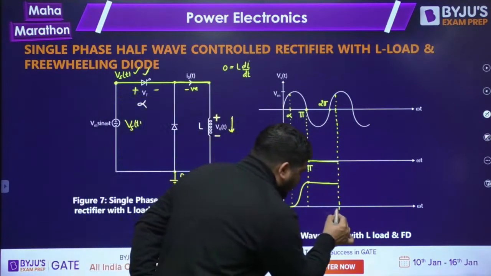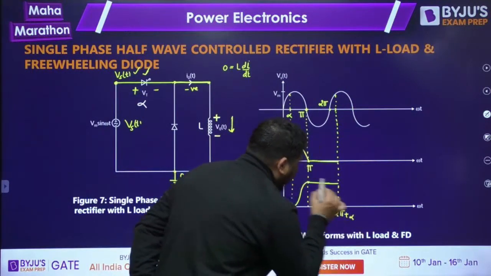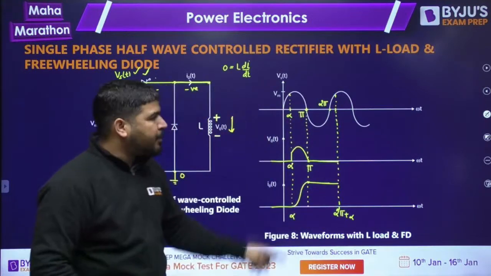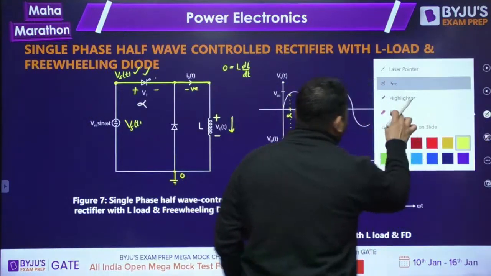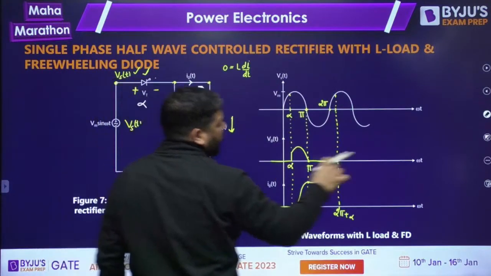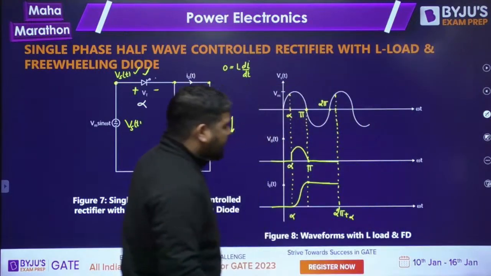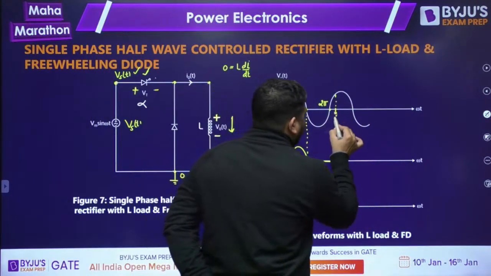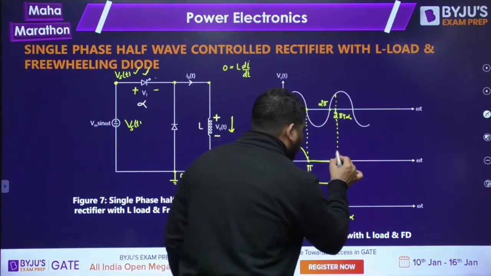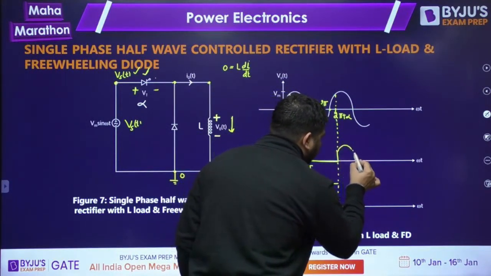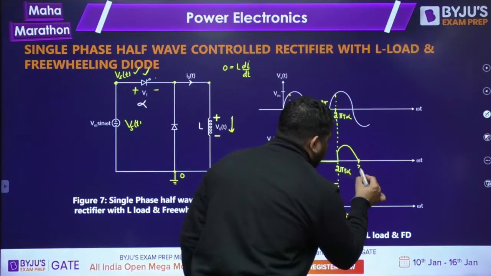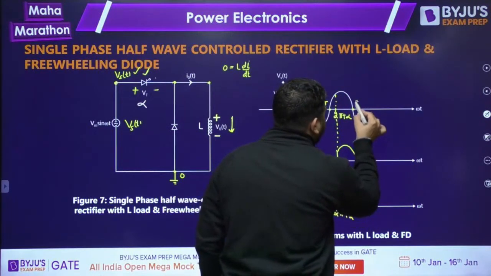Now at 2 pi plus alpha, what will happen, guys? Again this thyristor will get fired, because the thyristor turned off at the pi point and the freewheeling diode is conducting. Now it will be fired again at 2 pi plus alpha. If it is fired again, then the output voltage will look like this. This is 2 pi plus alpha and this point is 3 pi.